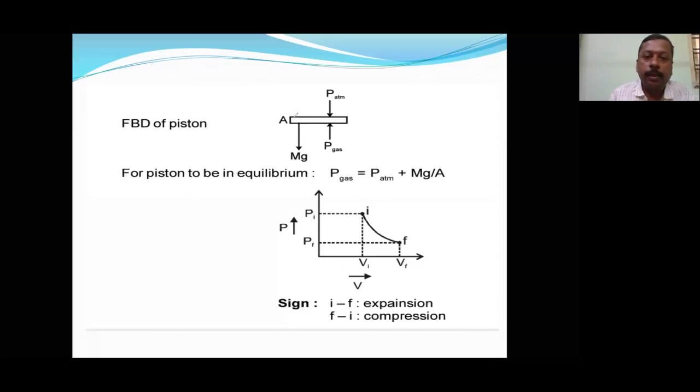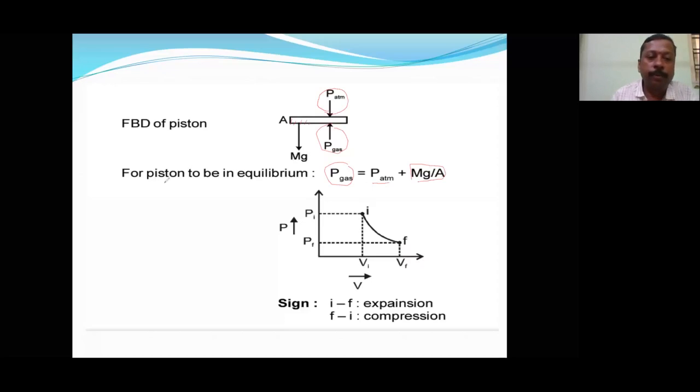Let us take this as the equilibrium position. Equilibrium position means the pressure by the gas is equal to the pressure from the atmosphere. And apart from that, if it is at this constant position, then the pressure of the gas must be equal to the pressure by the atmospheric gases, which is equal to mg, that is mass into acceleration due to gravity, per unit area. A is the unit area.